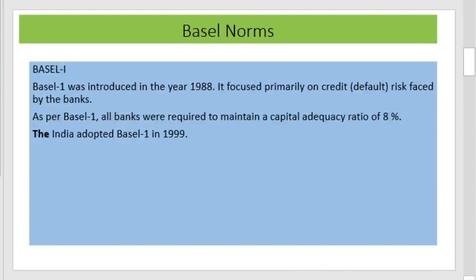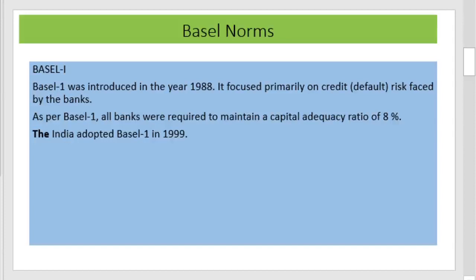First one is the Basel I Accord or Basel I norm. Basel I norm was introduced in the year 1988. It focused primarily on credit risk faced by the bank. As per Basel I, all the banks were required to maintain a capital adequacy ratio of 8%.